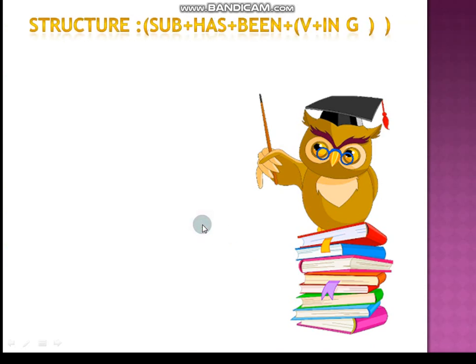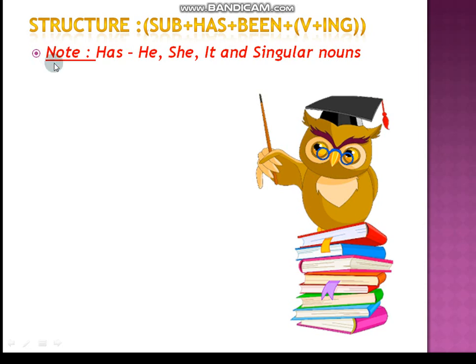Next, structure for the has form. So we have understood where we use the have form. Now it is has. Where to use has? See, note that has is used for he, she, it and all singular nouns. Got it? That's why the subject is he and has. As I told you in the note here, has is used for he, she, it. That's why I have taken the subject he. We need to use has. He has. Also we need to use been.